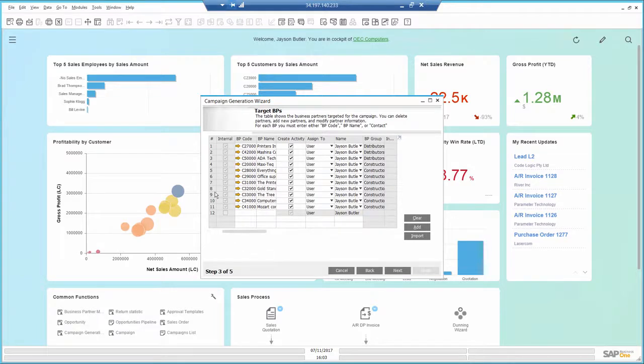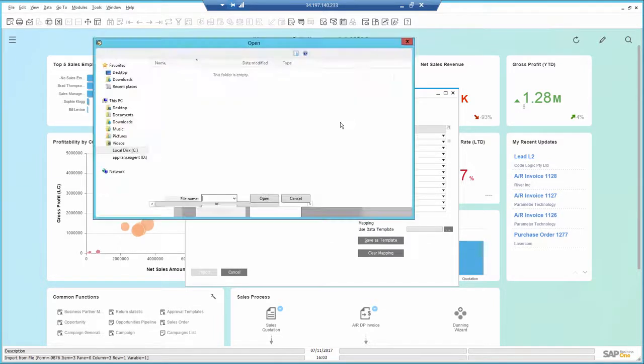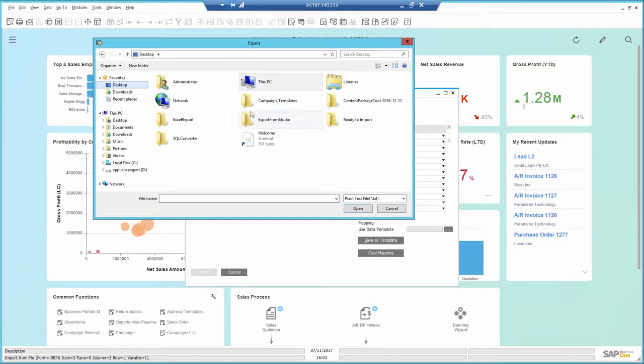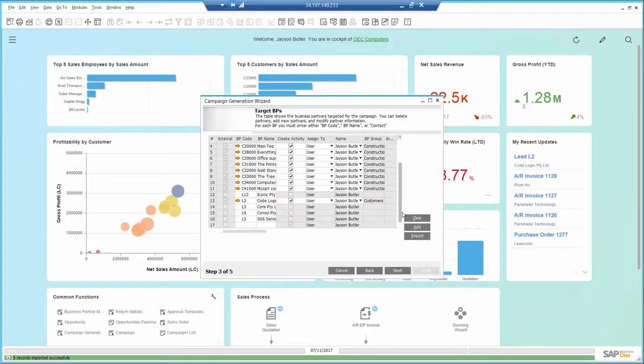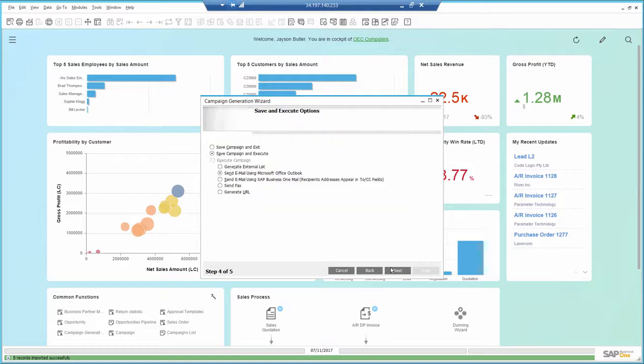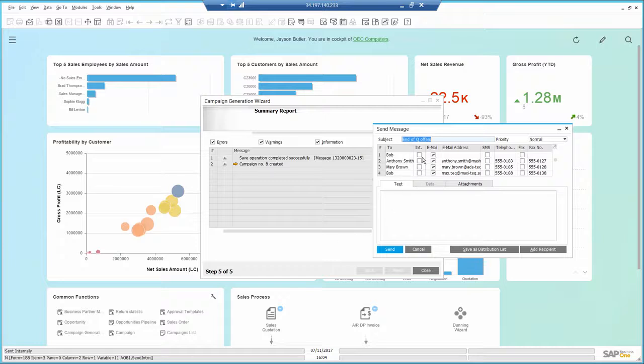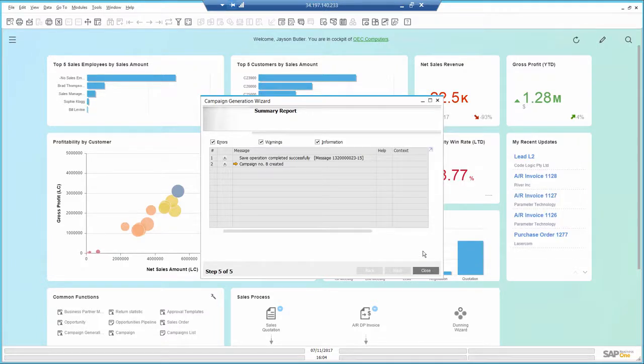I can see the contact list I used before. However, I have an external list I acquired with contacts that don't exist in the system yet. I use the option to import external list from a file. In the next step, I choose to send it using the SAP Business One mailer service and create the campaign. I just need to confirm the email addresses and send.